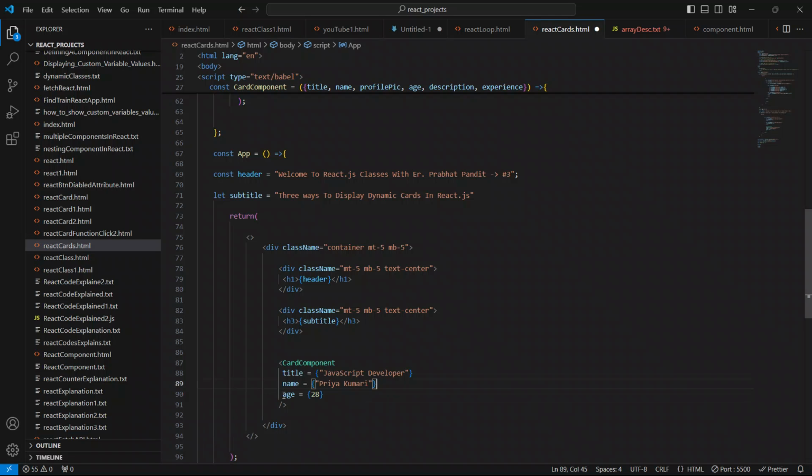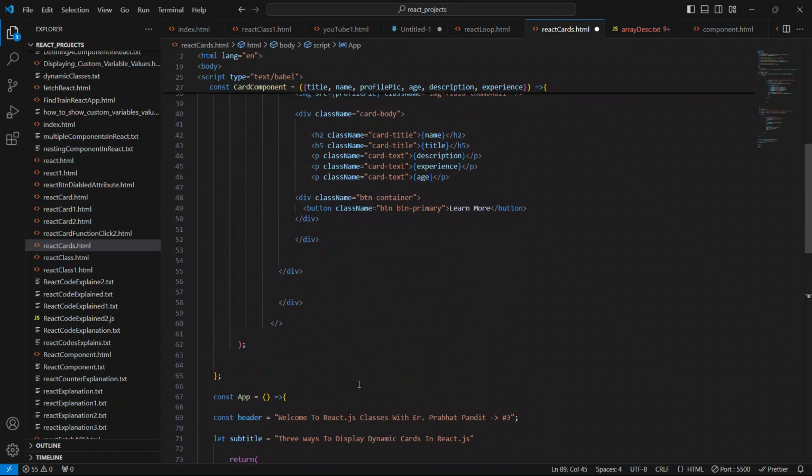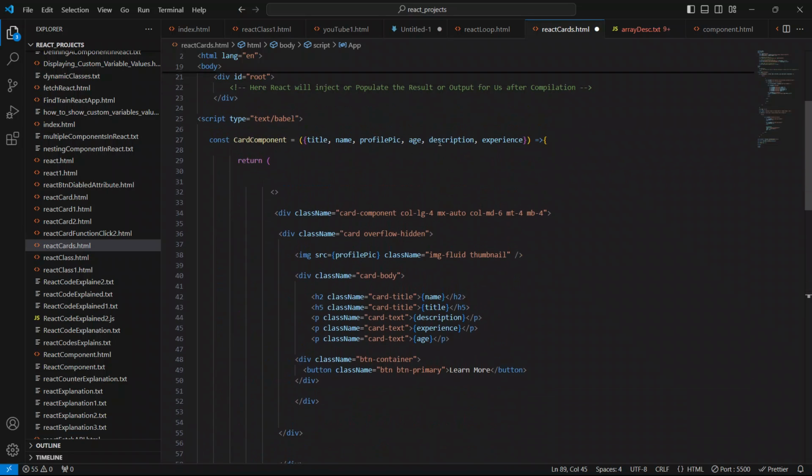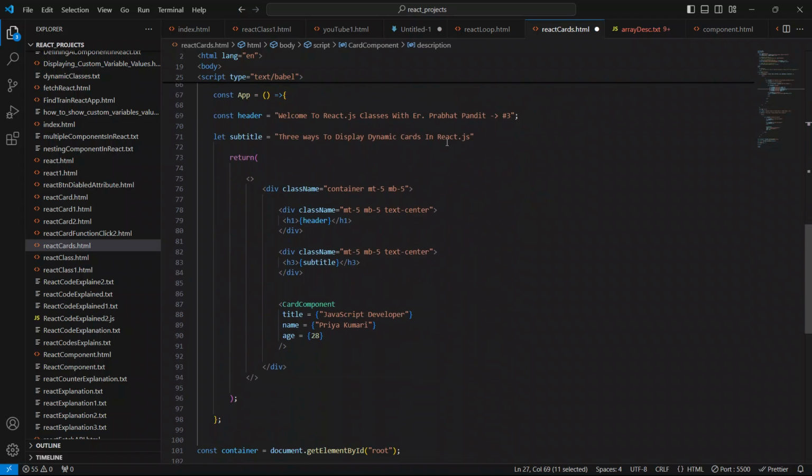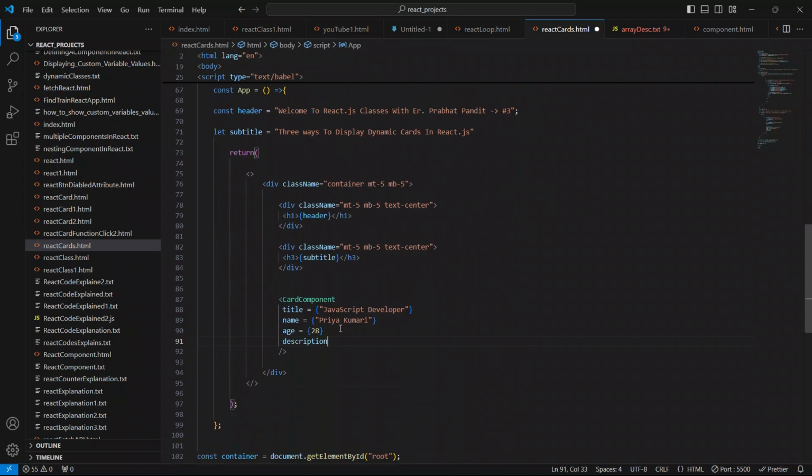As of now just age, and now copy this description prop name from here and paste it here.